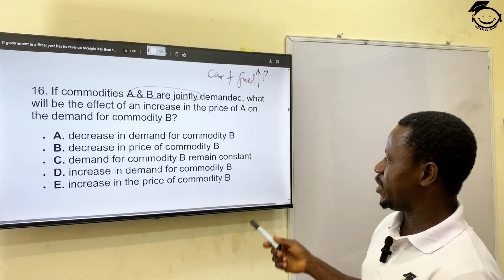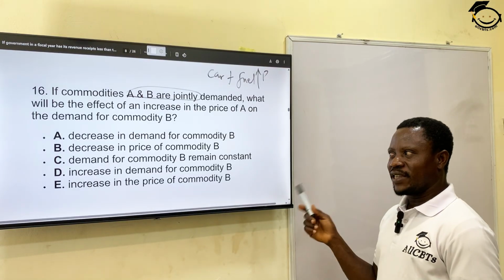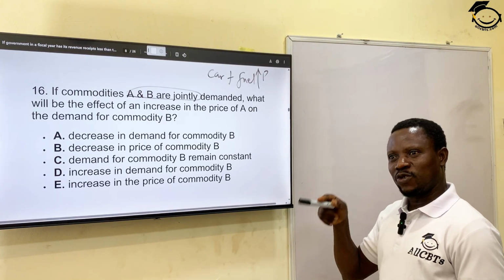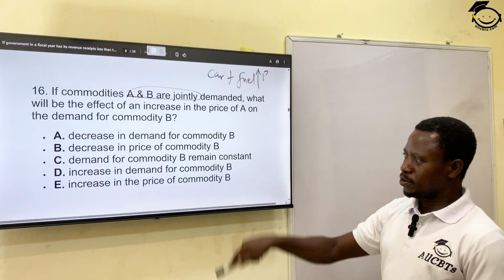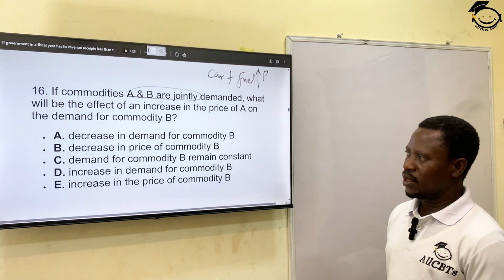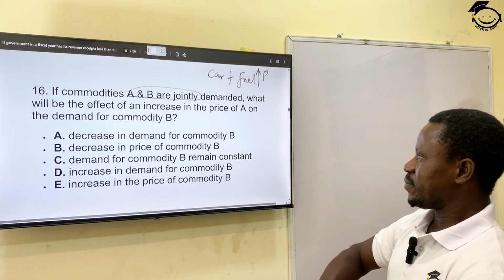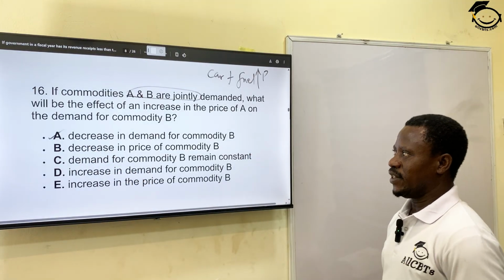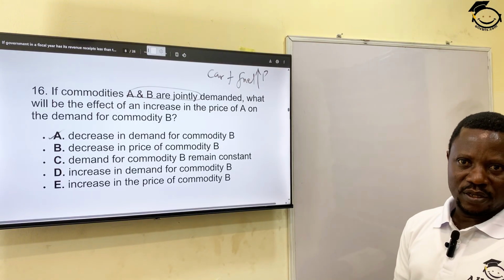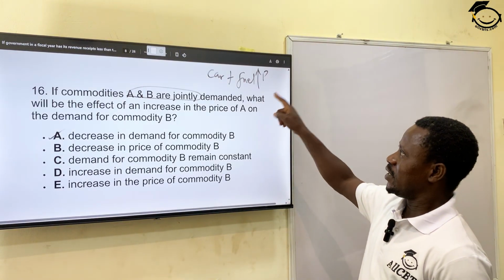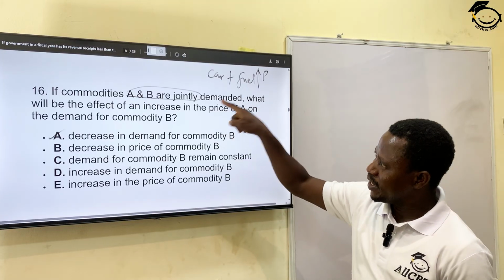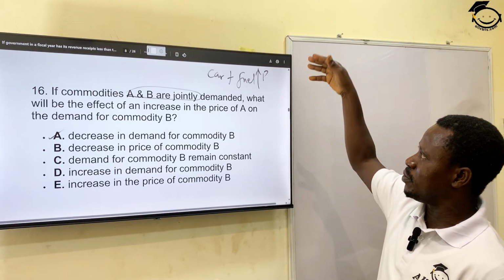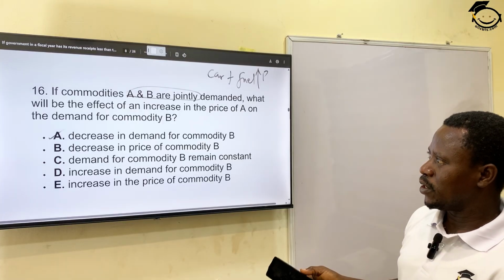And E, increase in the price of commodity B. Remember, our answer should be for B. The question is, what happened to the demand for commodity B? They are not asking what happened to the price of commodity B, so any other option talking about the price of commodity B is wrong. The most correct answer here is letter A, which states that there would be a decrease in the demand for commodity B. Why? Because the price of the joint, complementary product has gone up. And since the price has gone up, you demand less for it, based on the law of demand and supply.